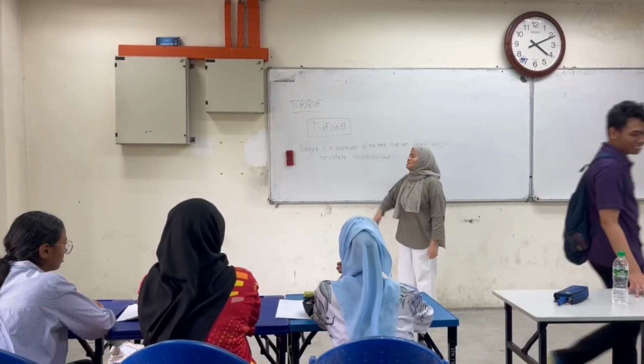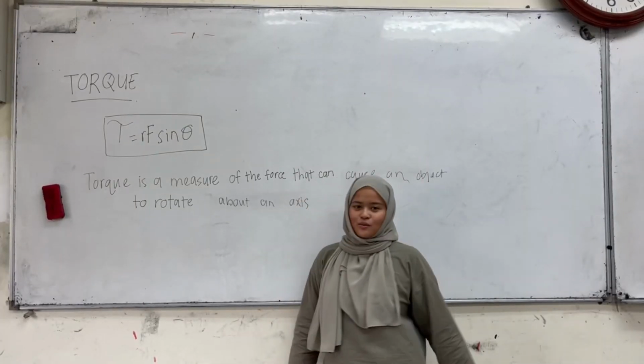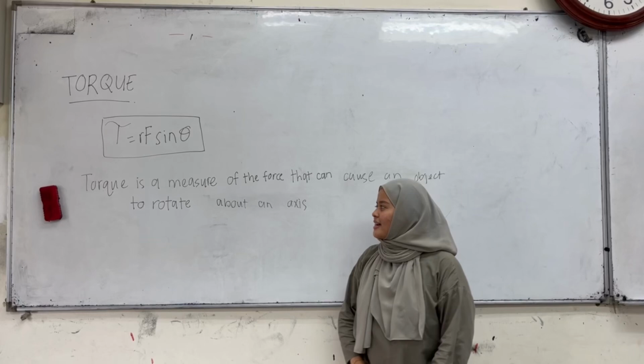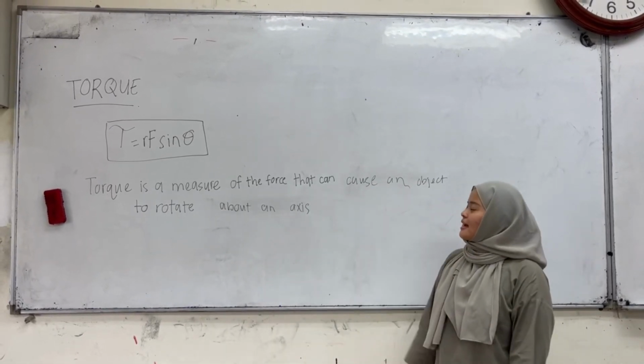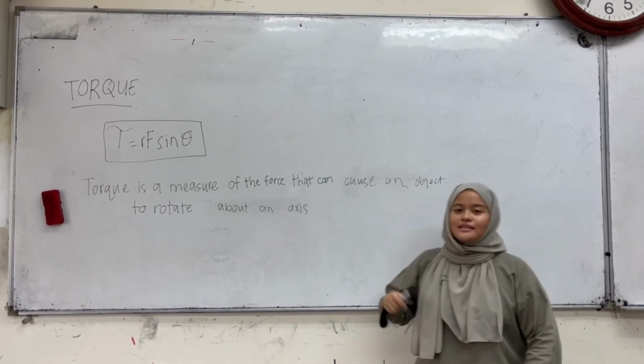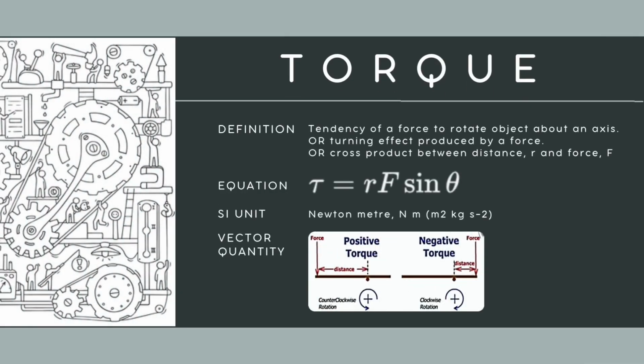What does it mean by torque? Okay, torque is a measure of the force that can cause an object to rotate about an axis. There is another definition for torque, which is the tendency of a force to rotate an object about an axis, or the turning effect produced by a force, or the cross product between distance and force. The equation for torque is torque equals r F sin theta. The SI unit is Newton meter and it is a vector quantity. If it's anti-clockwise rotation, it will be positive torque, and if it's clockwise rotation, it will be negative torque.